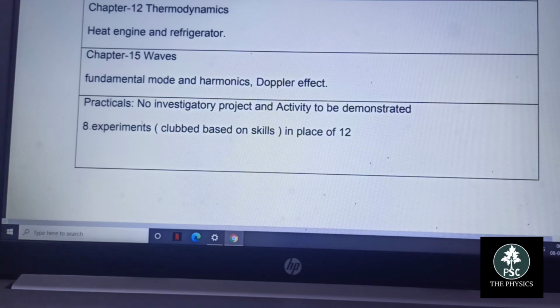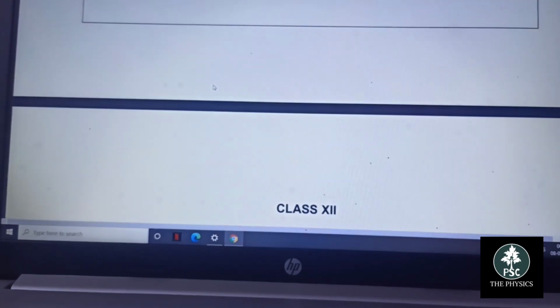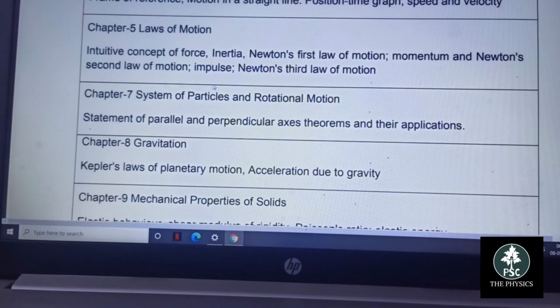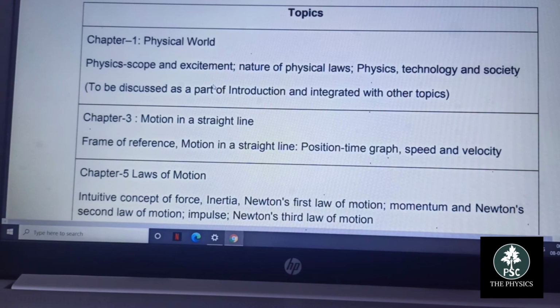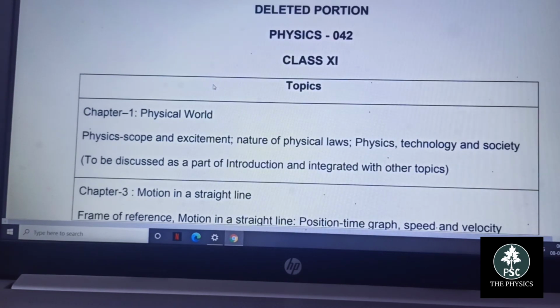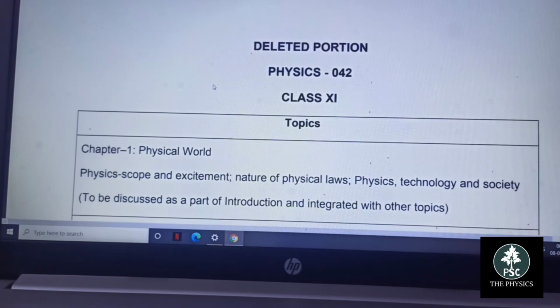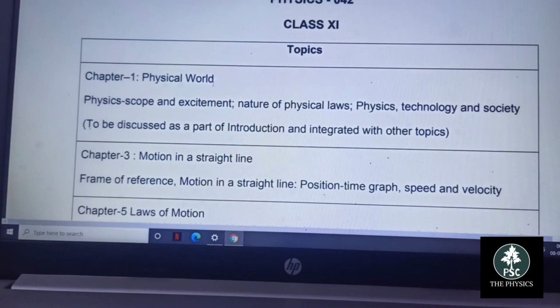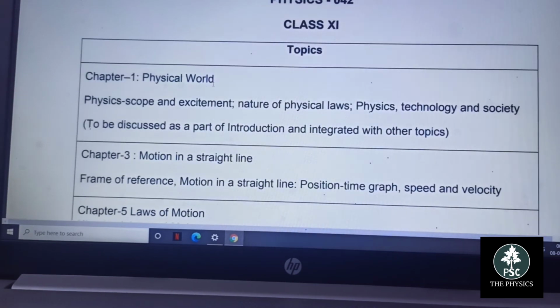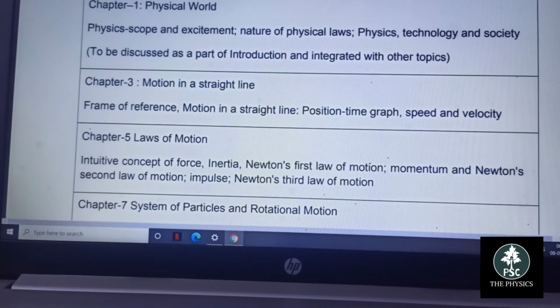Okay, so these are the portions of 11th, and for the next topic I will discuss class 12. You can pause the video and write down these, and you can also download a different PDF from the internet. These are the deleted portions of physics. This is the latest syllabus. So thank you.